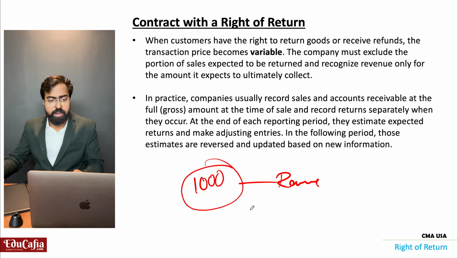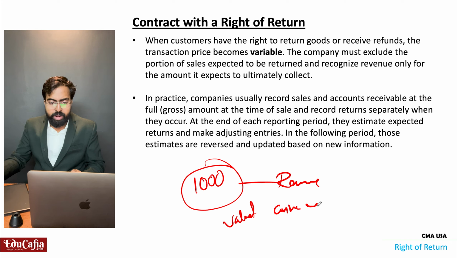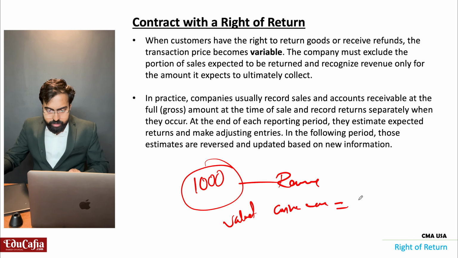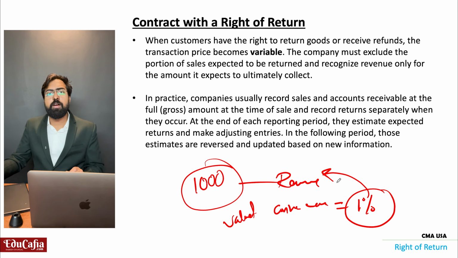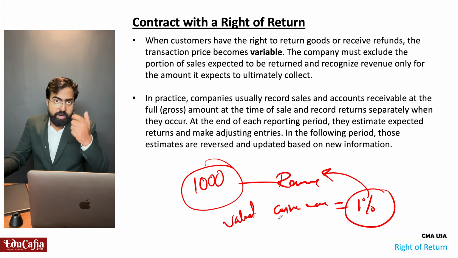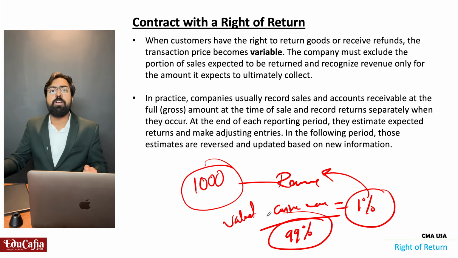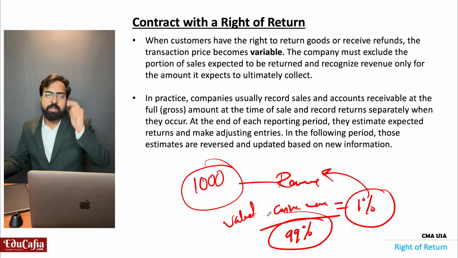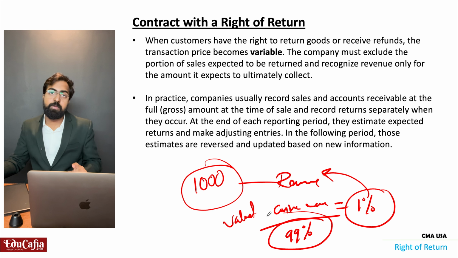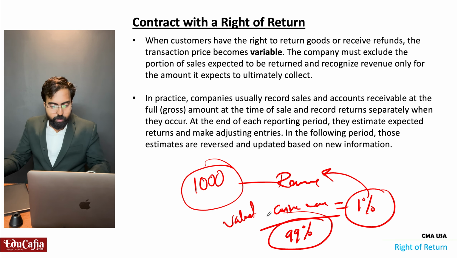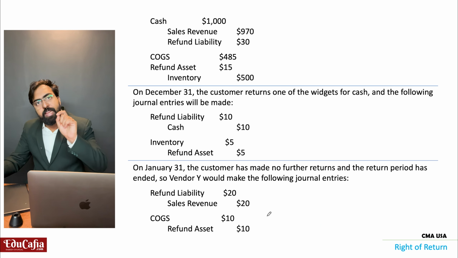Then I will consider a valuation account, a contra revenue account, for this 1% against this revenue. We know what is a contra revenue account, what is a contra account. So the balance 99% only will show in this revenue. That is the correct fair value. You got it? So how will the journal entry be for this?